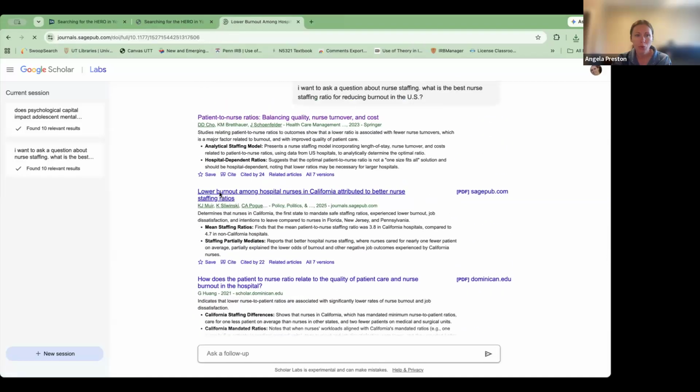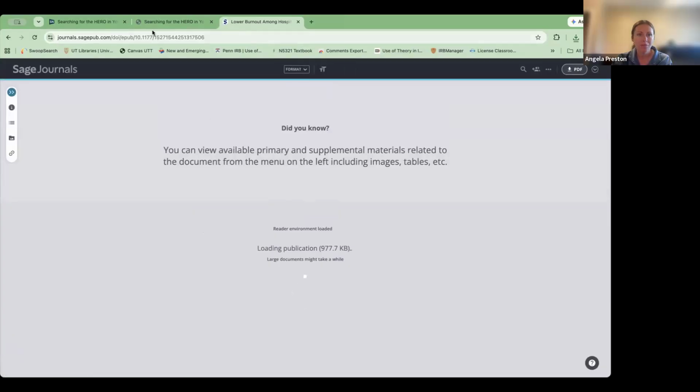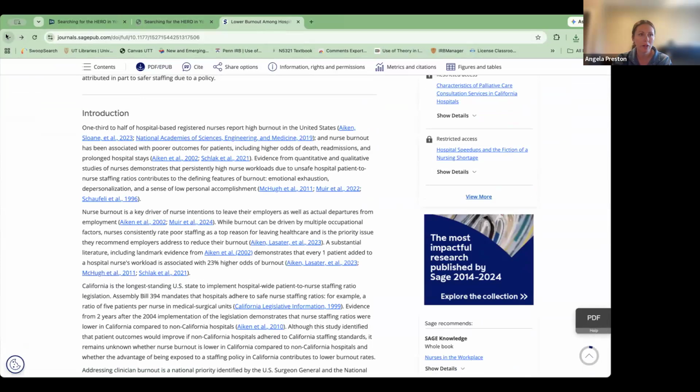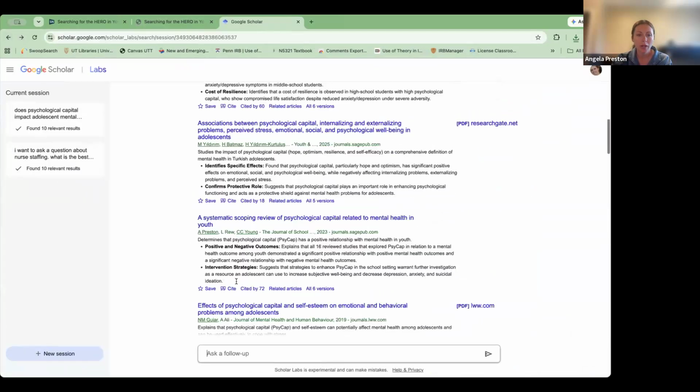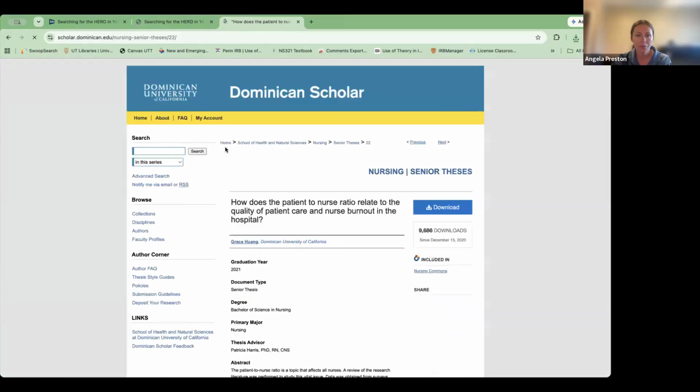Let's see this one. This is from 2025. This is open access. Sage has an agreement with a lot of universities, so they publish open access. So again, you just click that PDF button right there, and then you're able to download from there. And then let's just do one more. I'm trying to see if I encounter anything that I'm not able to get into.